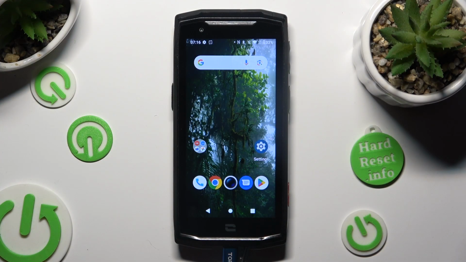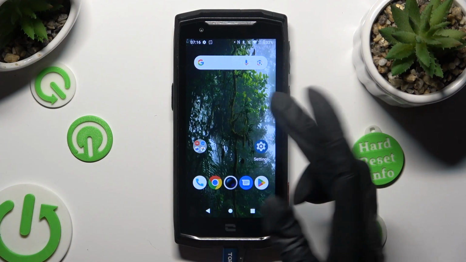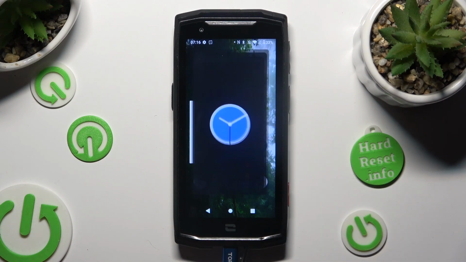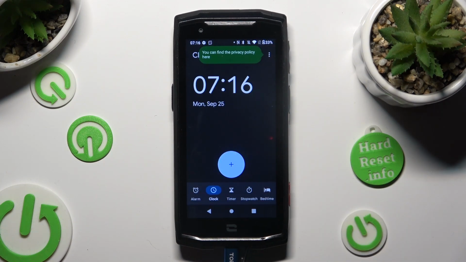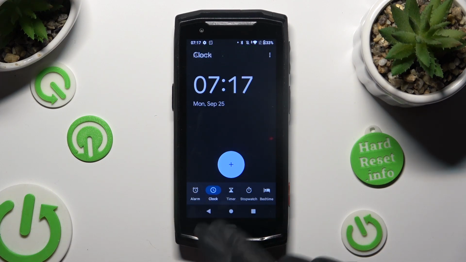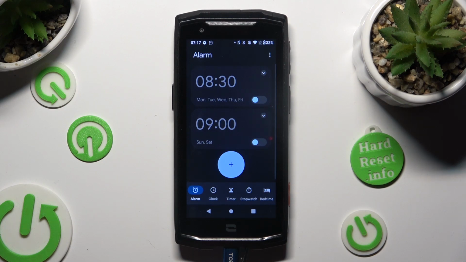Begin by going into an app called Clock and selecting Alarm section at the bottom left corner of it. Now, before creating new alarm, tap on those three dots at the top right corner.